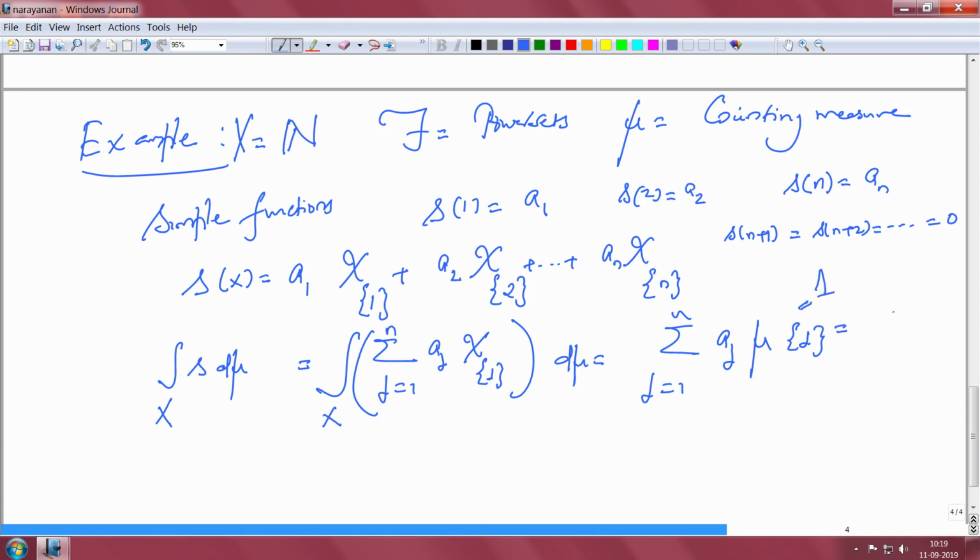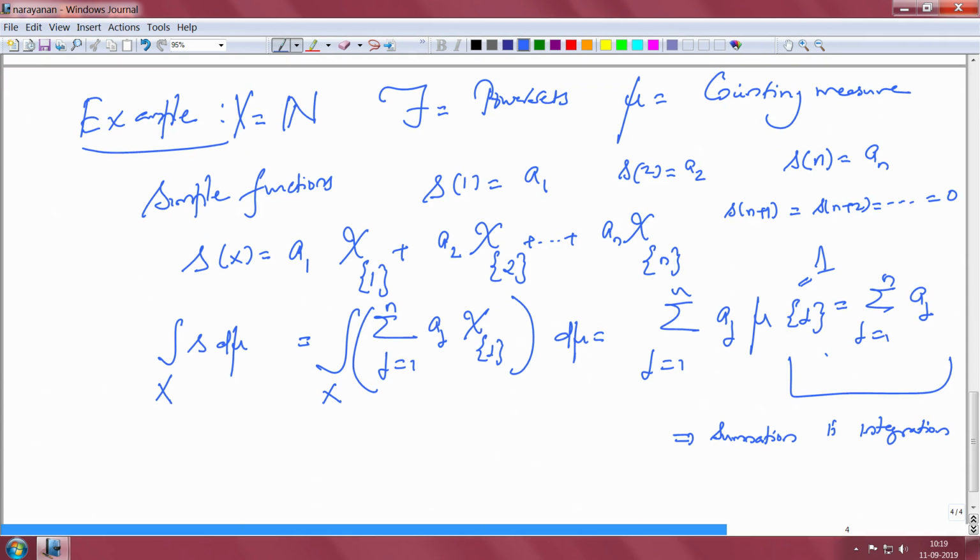So, this is summation j equal to 1 to n of Aj. So, you see summation is an integration. What this implies is that summation is actually integration, or more generally, integration is generalized summation. You are adding up certain things.